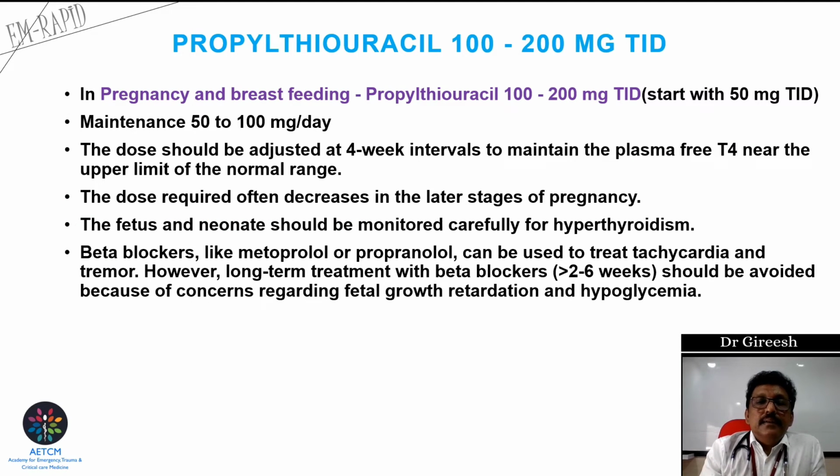Propylthiouracil is another drug which can be used during pregnancy and breastfeeding. We can start 100 to 200 milligrams TID. Then the maintenance dose is 100 to 200 milligrams per day. So that can be continued. It can be given in pregnancy also.